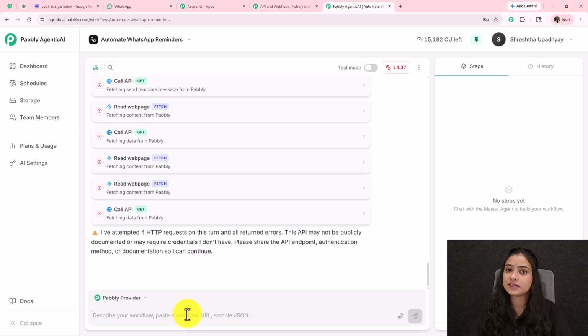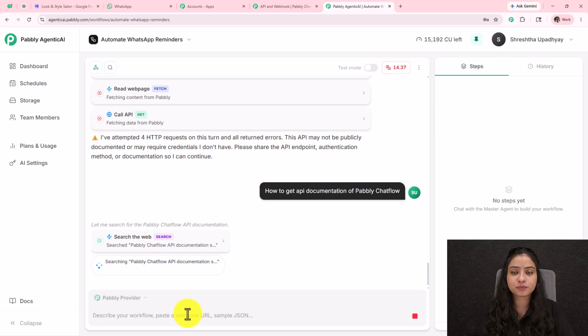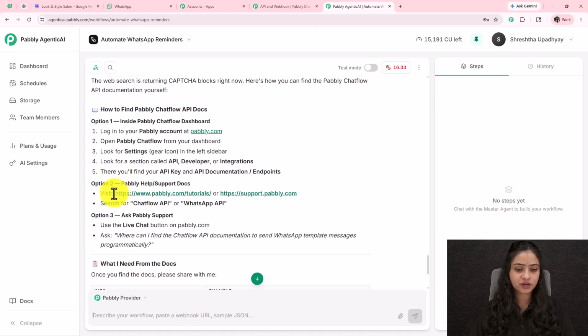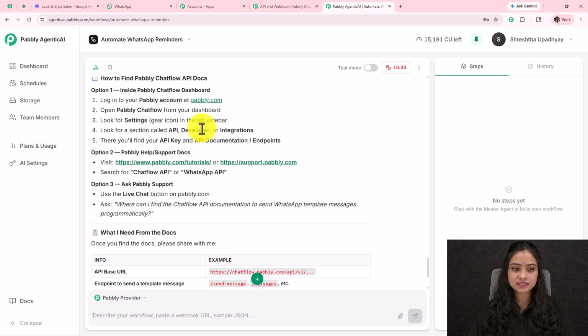Please provide me the guidance on how to get these details, and it is going to provide you each and every detail. For example, I'm asking it how to get the API documentation of Pabbly Chatflow, and you will see it is going to provide me a step-by-step process for how we can get to the API documentation of Pabbly Chatflow. So it has provided me everything. By using these steps, I can just go and get the details it is asking for.